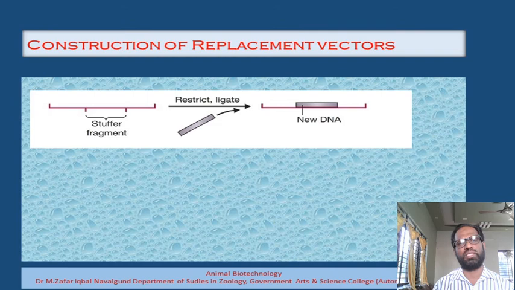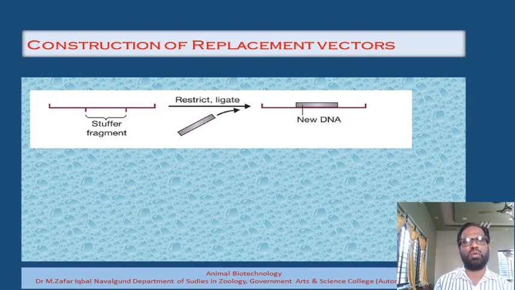Once the ligation procedure is completed, our gene of interest or the new DNA is integrated into that place. This is the way we introduce the foreign DNA. We replace the fragment of the DNA of the vector fast lambda with the foreign DNA. That's why it is called a replacement vector.